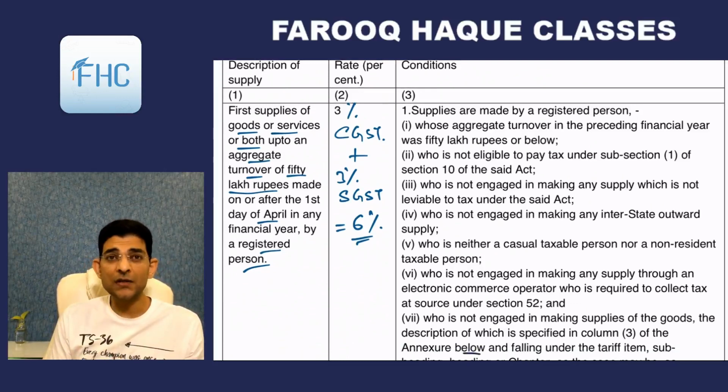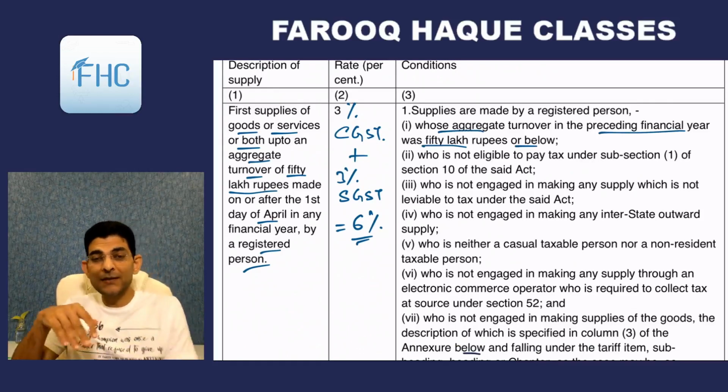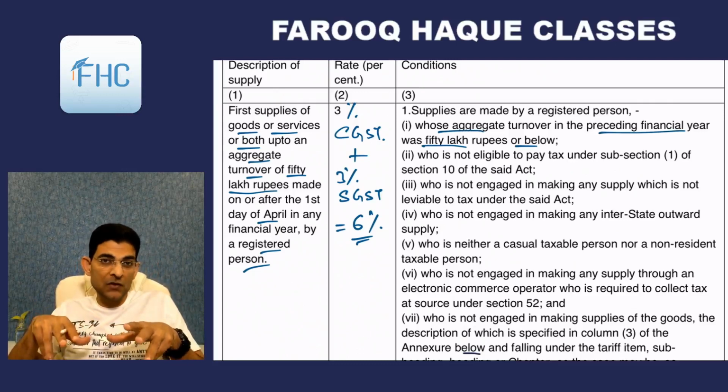Now what are the conditions attached? Let's see. Conditions are: supplies are made by a registered person whose aggregate turnover in the preceding financial year was also 50 lakh rupees or below. Means who will get this benefit of this notification?